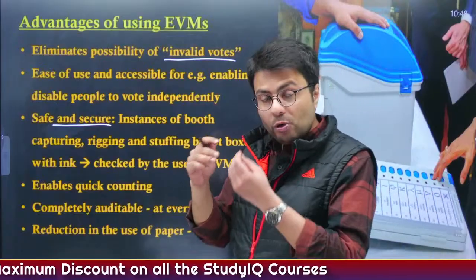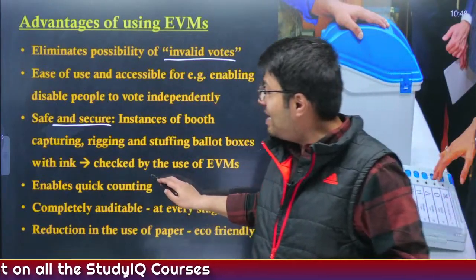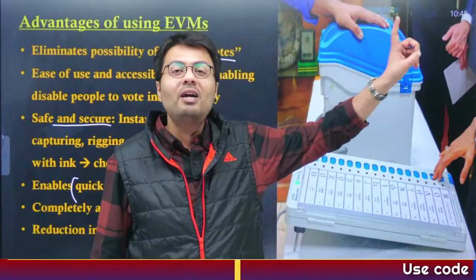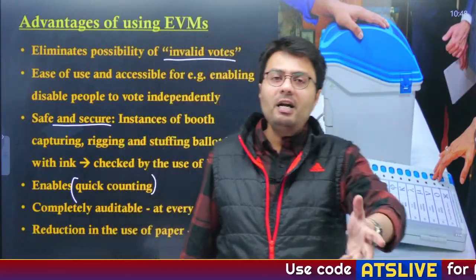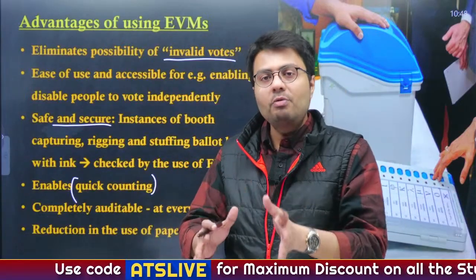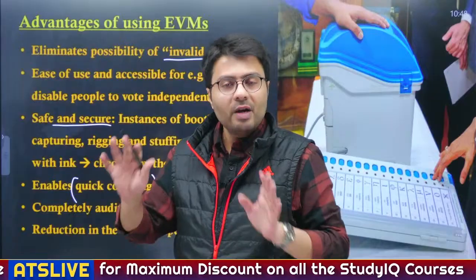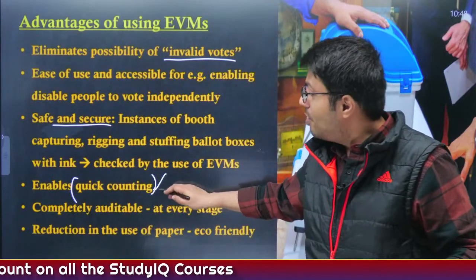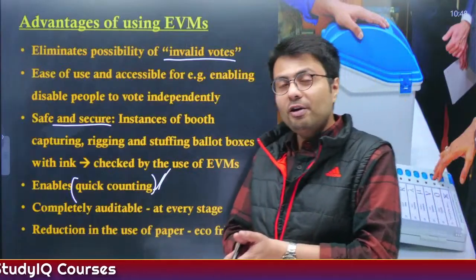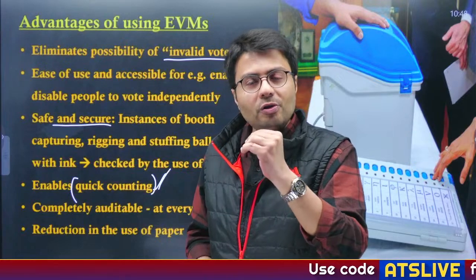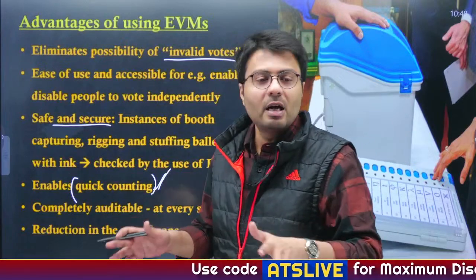Now, the most important feature of EVM is that it enables quick counting. Even in developed countries like the US, you have seen counting going on for weeks, whereas in India, no matter how big the election is, the counting will conclude on the same day itself. Hence, the result will be declared and you will know who the winner is. So this is how the use of EVM is quite beneficial for India, because it enables quick counting, and hence all sorts of controversies will be done away with.